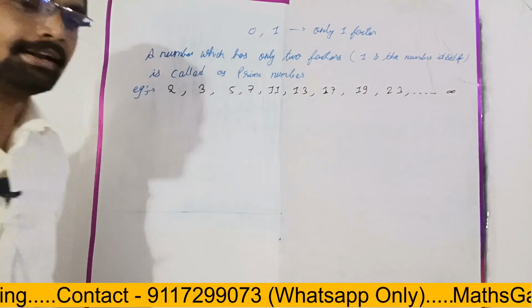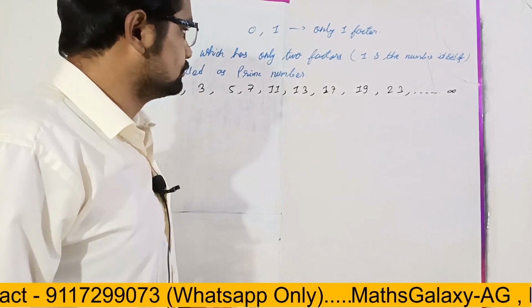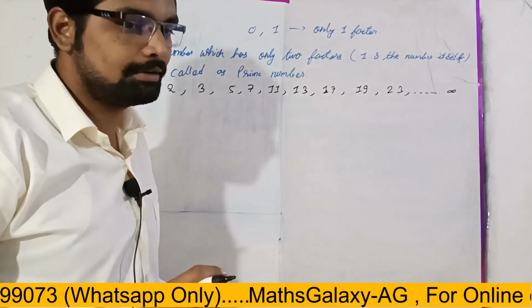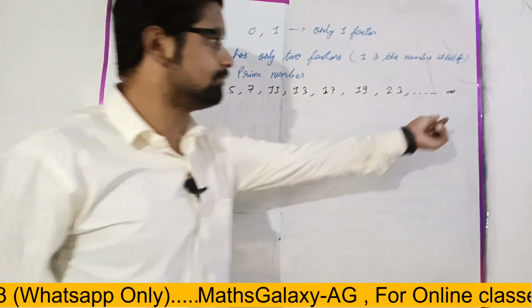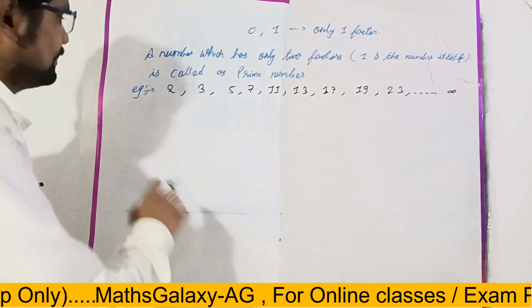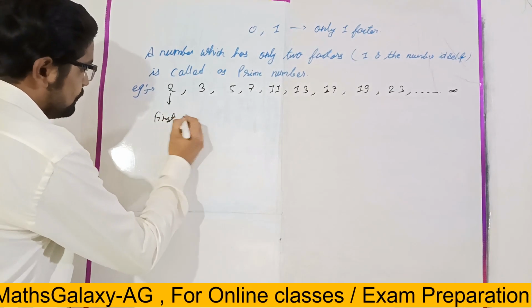As here we are learning about numbers, we are becoming familiar with the family of numbers. So in the family of numbers, the members are infinite. So here we can say that 2 is the first prime number, right?